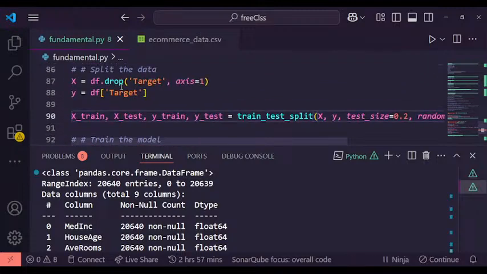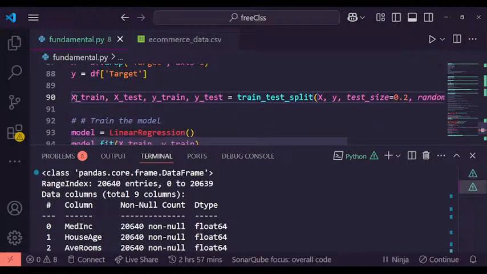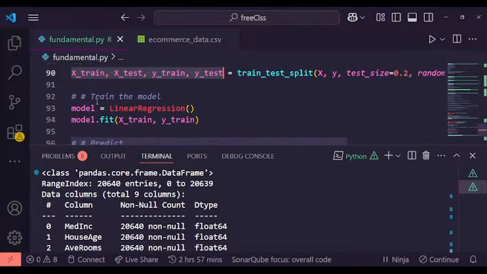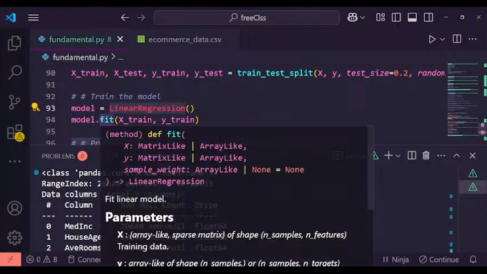And that's what's happening here. Like I told you, these are 4 variables that we are assigning them to. For us to train the model, first we need to create an object of linear regression and then fit it. We call the fit and specify the shape that we want.